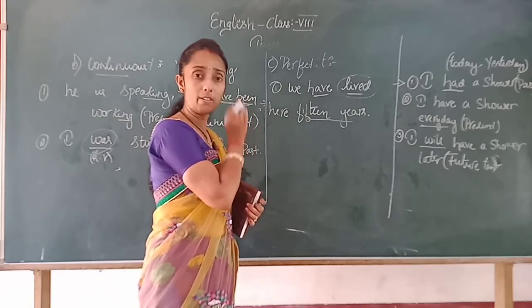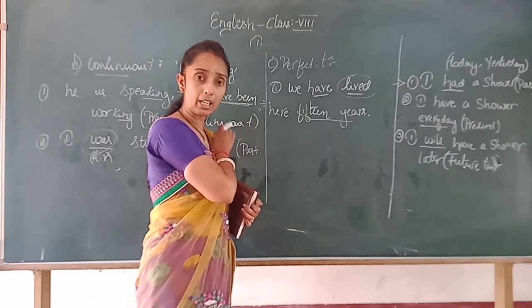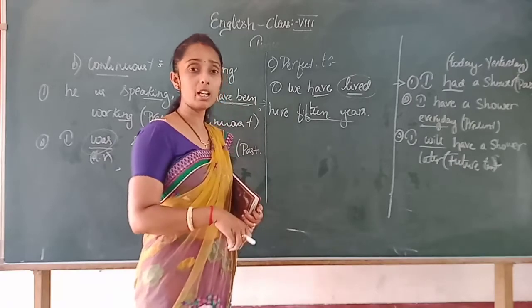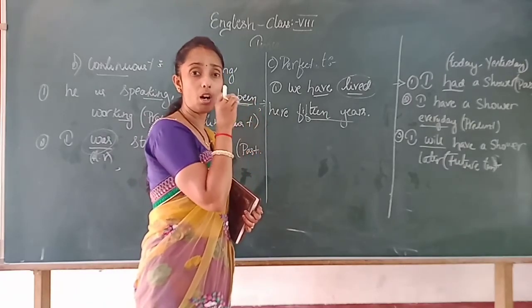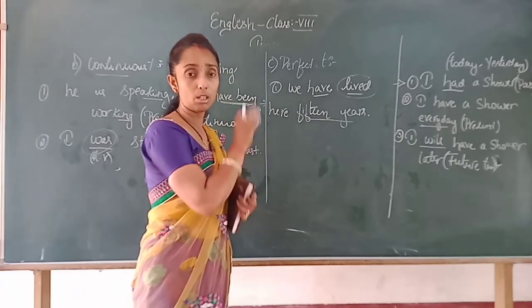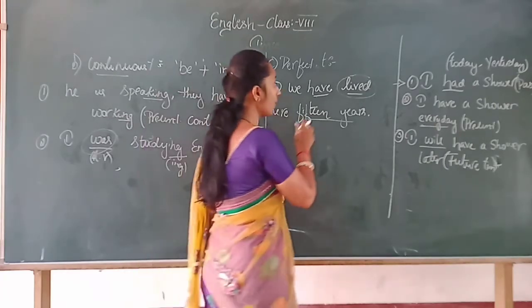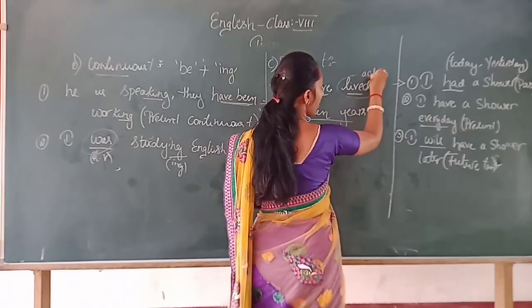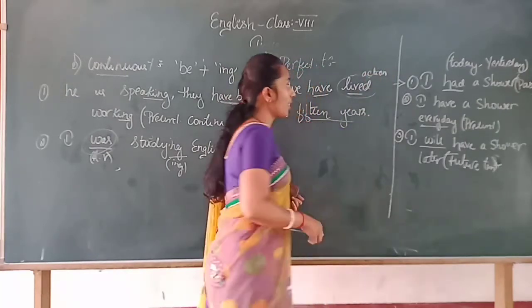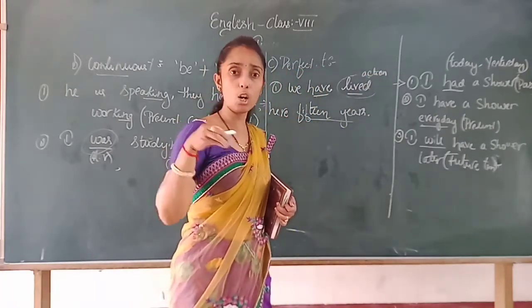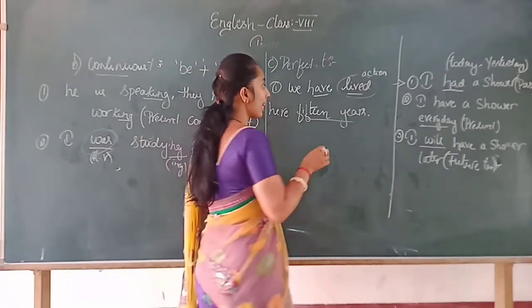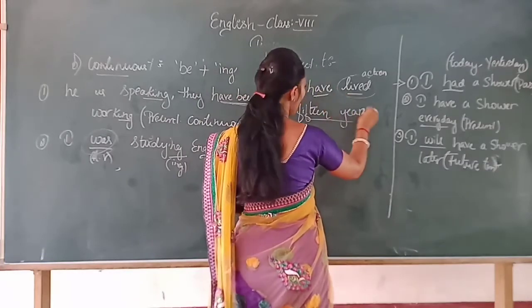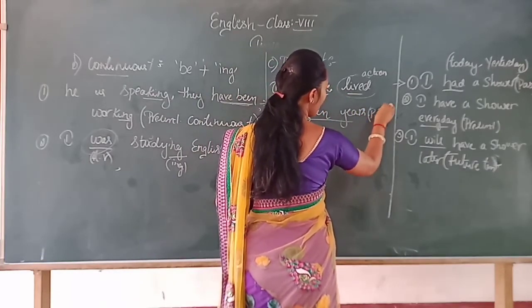Okay, you have lived there for the last 15 years, even the 16th year also you are living there. It shows the perfection of the tense or the perfection of an action. Whereas lived here is action, right? Lived, ವಾಸವಾಗಿದ್ದೇನೆ in the sense present, still also I am living in there. Clear, children? That is why we can say this is a present perfect tense.